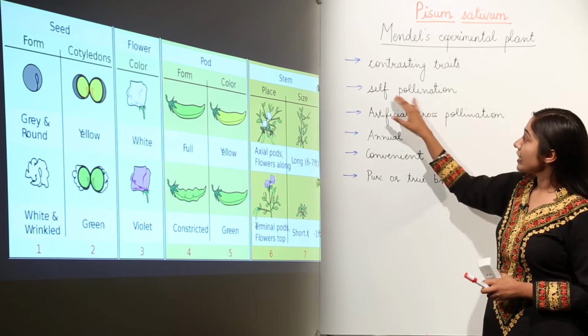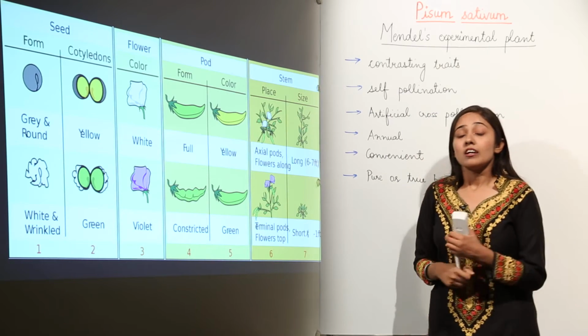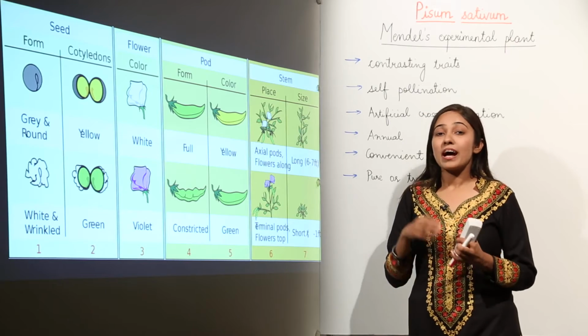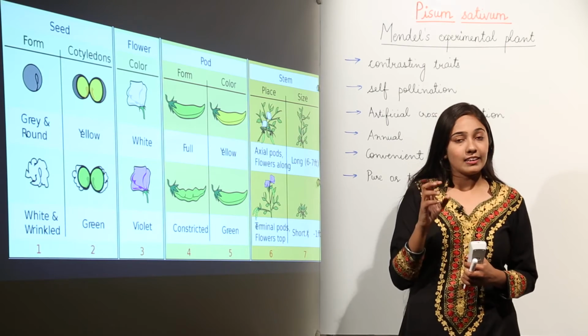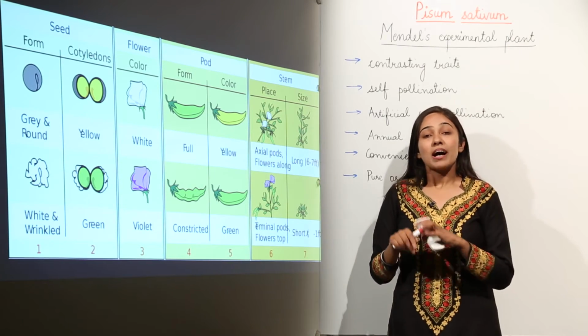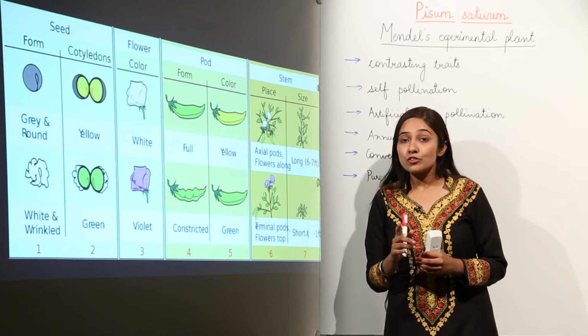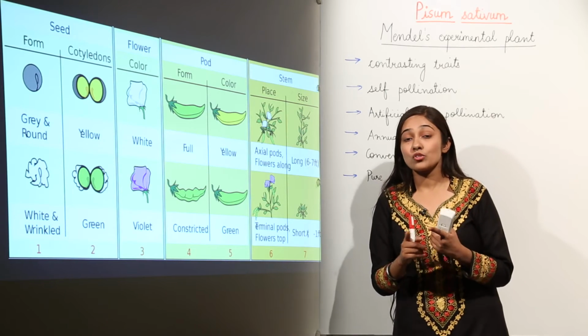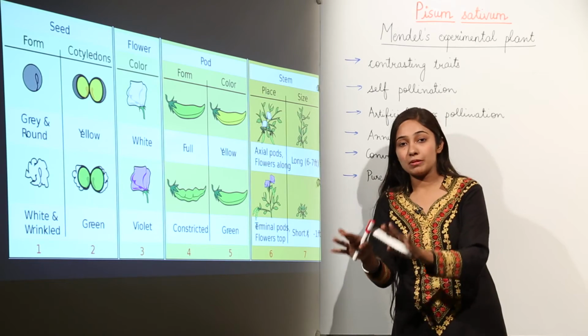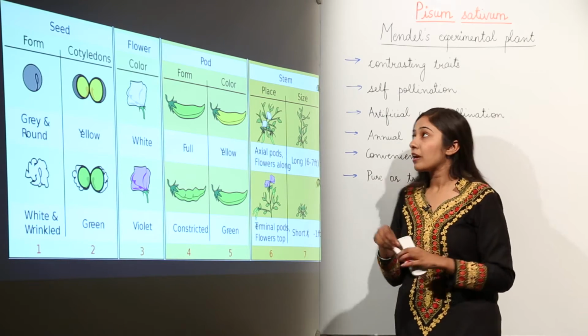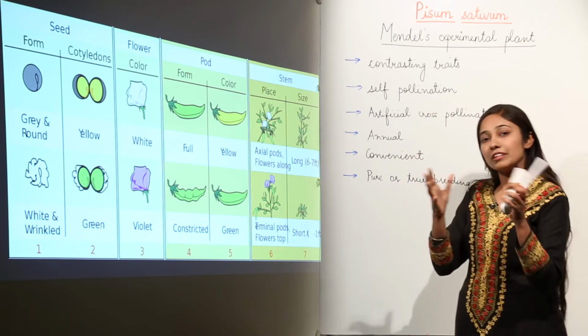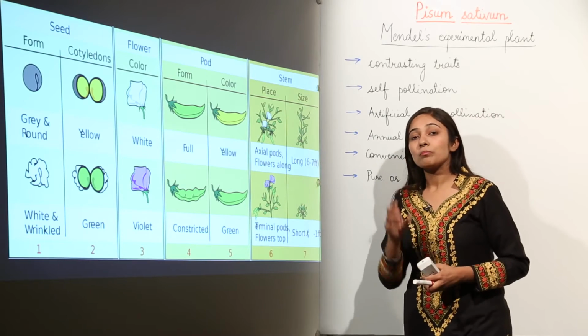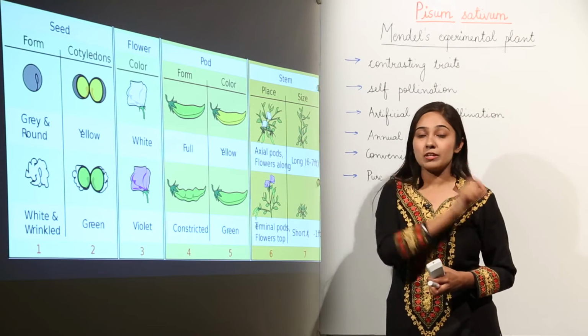Next we move on to self-pollination. I hope you all know what a bisexual flower is. I can explain it to you. A bisexual flower is a flower in which we have all the parts, the male part and the female part. I mean the male reproductive organs and the female reproductive organs.